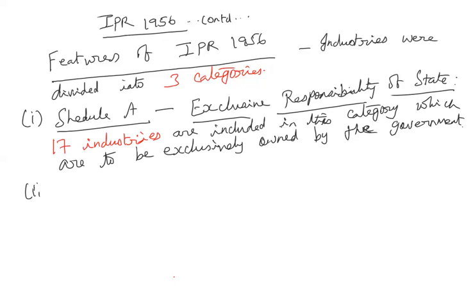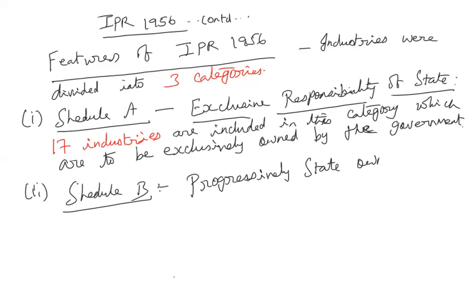Then the second category is Schedule B. In Schedule B, it is progressively state owned.